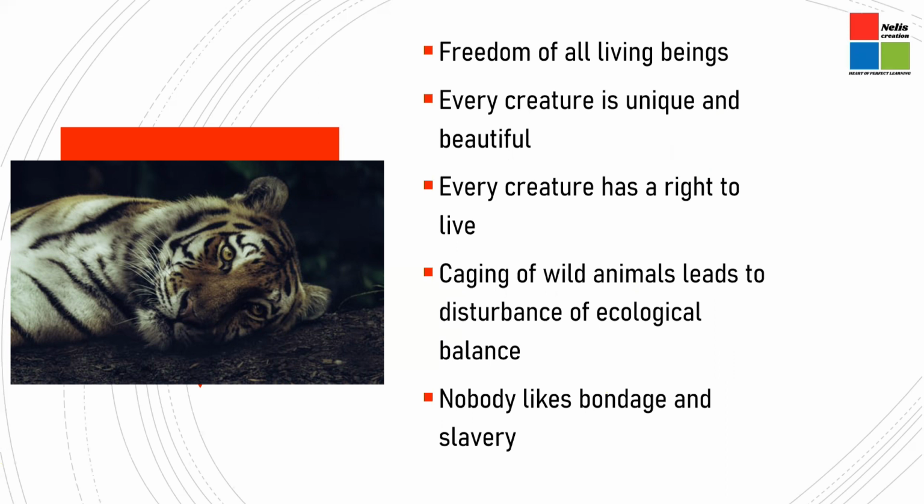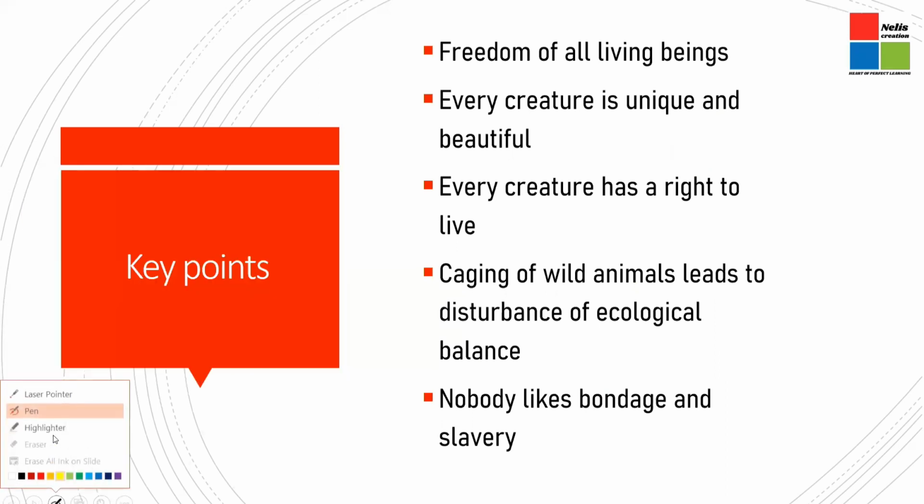Now let us understand the key points of the poem. In this poem, what the poet has tried to express is that freedom of all living beings is extremely important. We all value freedom, whether it's a bird in a cage or a wild animal inside a cage. Every animal, every individual values his or her own freedom, and we all need to be sensitive to this fact.